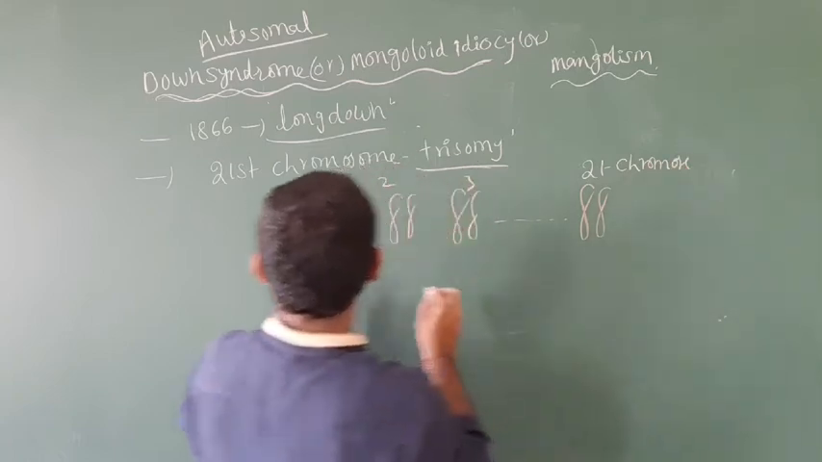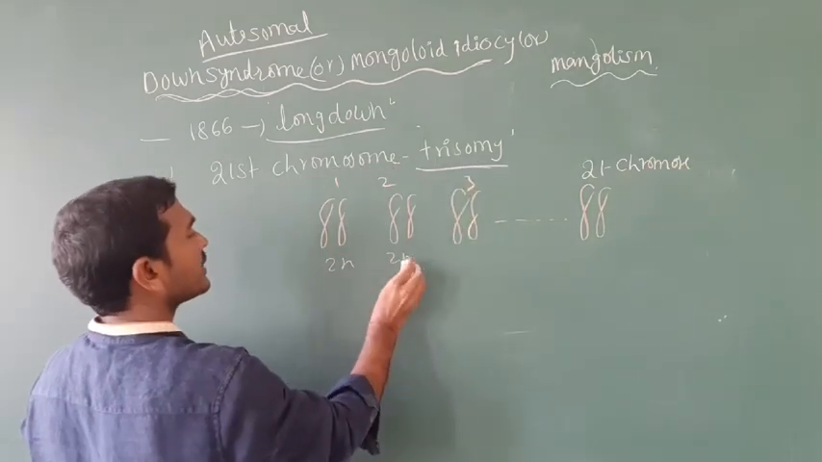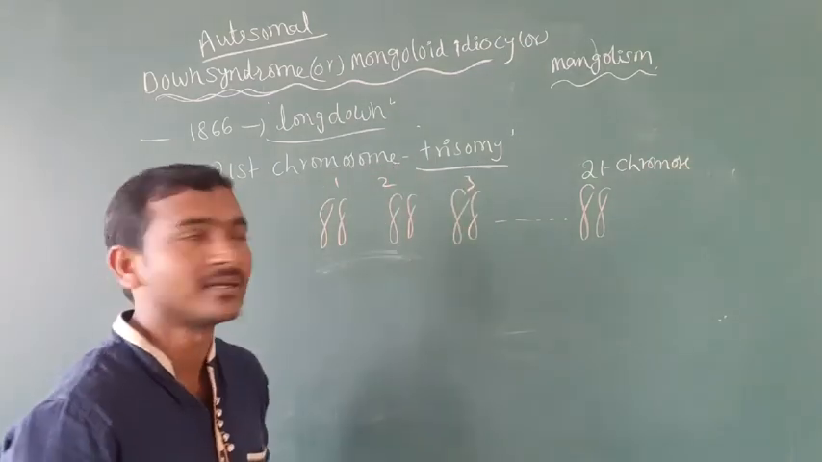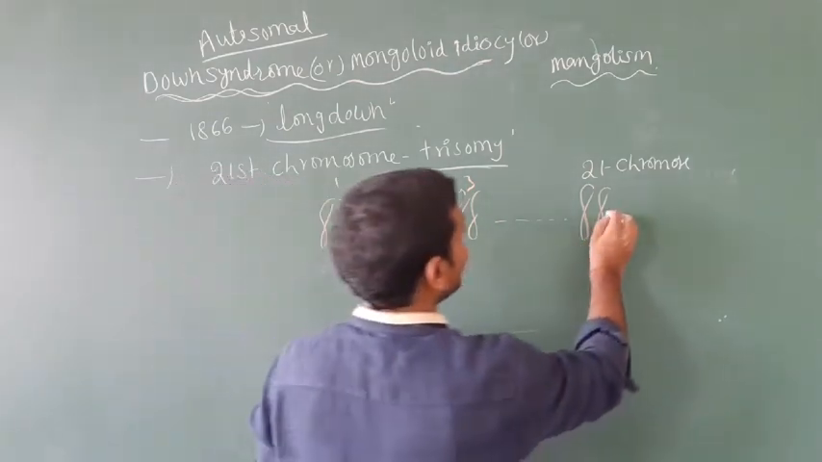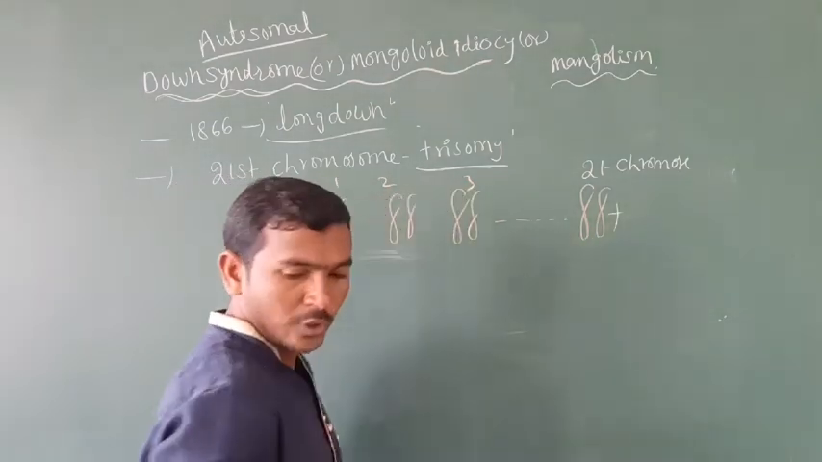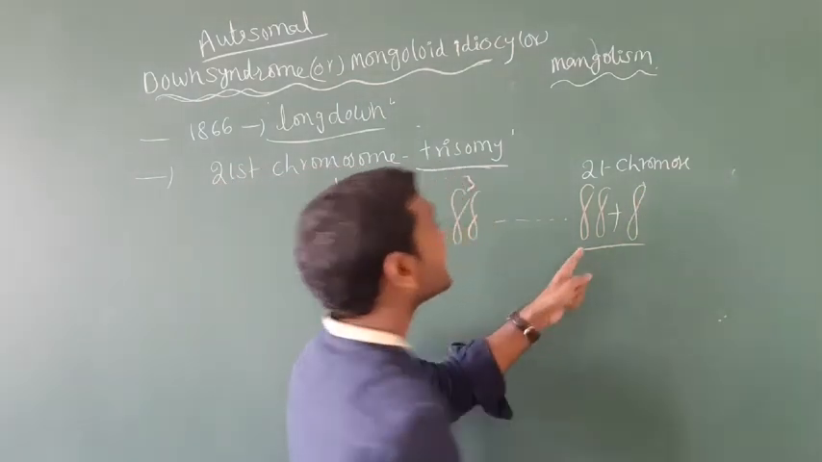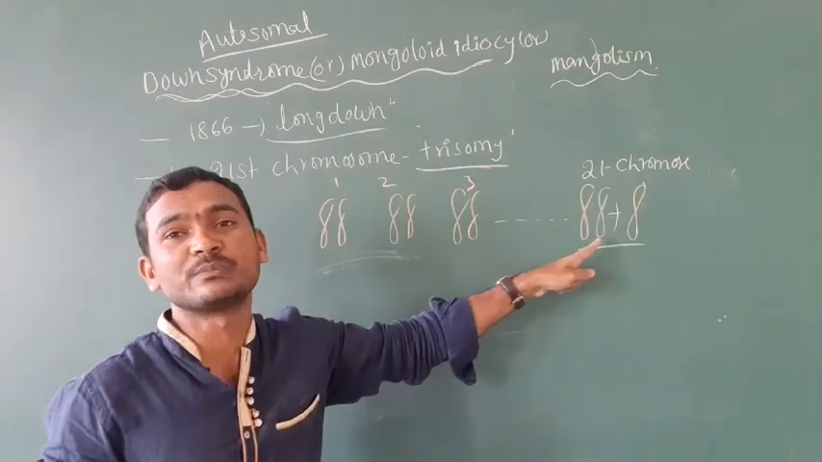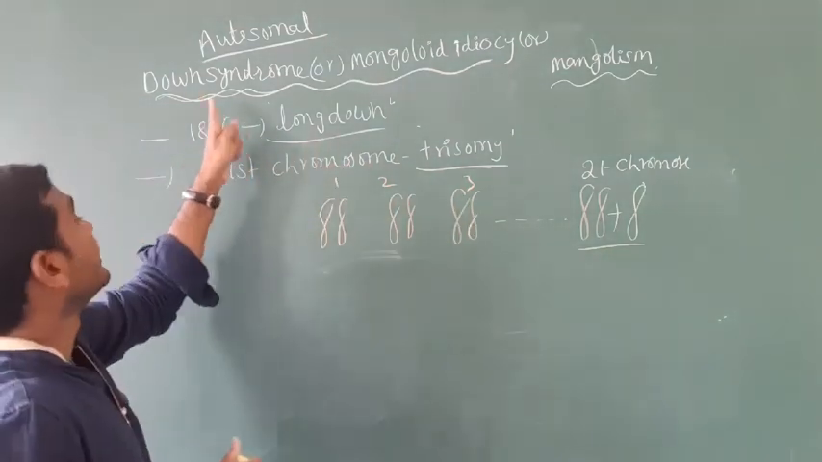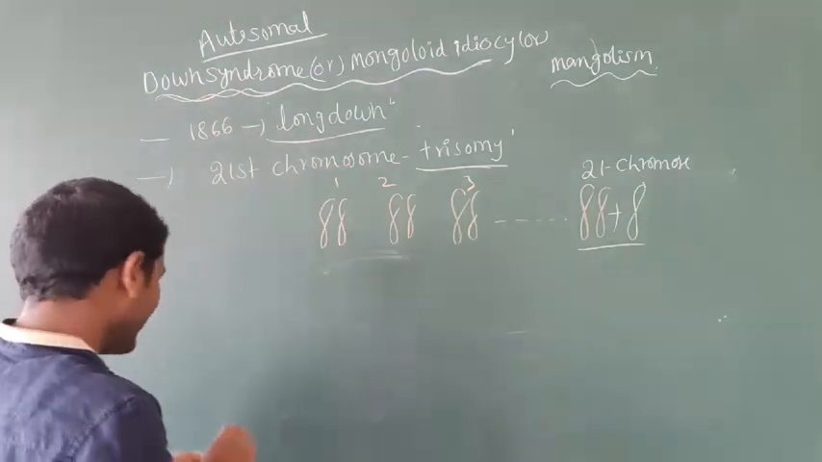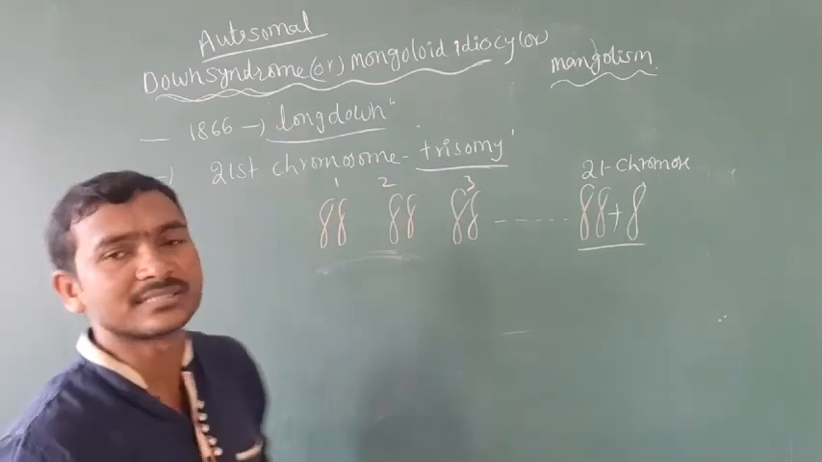Normally there is a 2n set of chromosomes. But here, in the 21st chromosome, there is the addition of an extra chromosome. So that is the trisomy of the 21st chromosome. This is called Down syndrome.